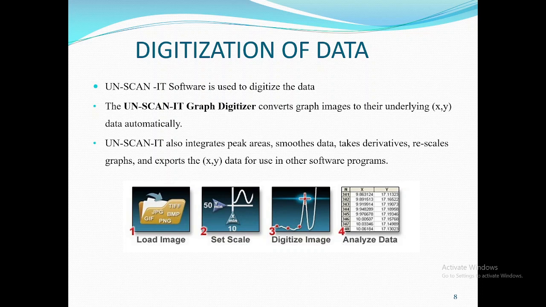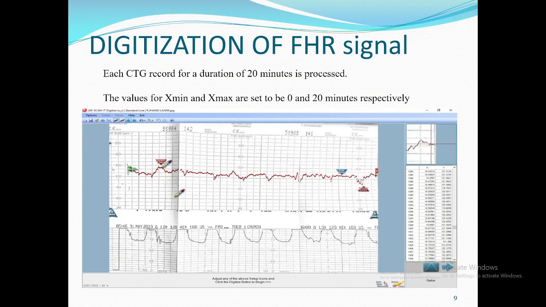As the samples collected from the hospitals are in JPEG format, we have digitized the CTG data in order to extract the morphological features, and the digitization is done by the Unscanit graph digitizing software. It is a 4-step process wherein we first load the data into the software, and then set the X and Y limits, and depending upon the start and end flags set, it will mark the part of the waveform which needs to be digitized.